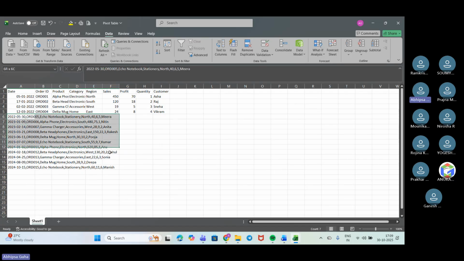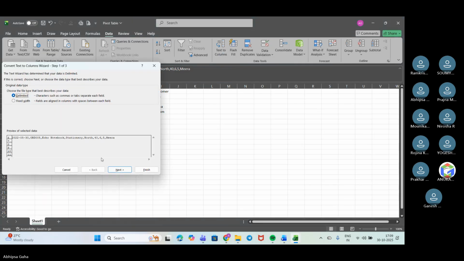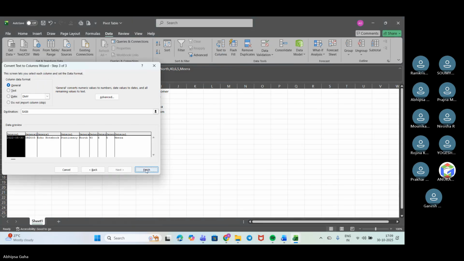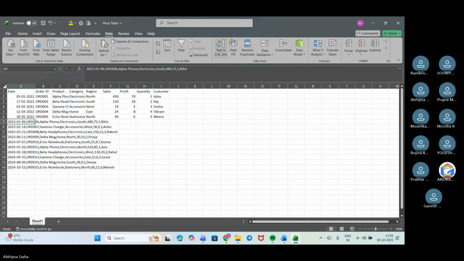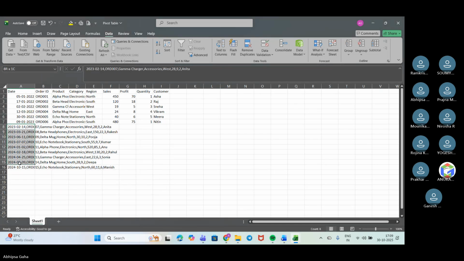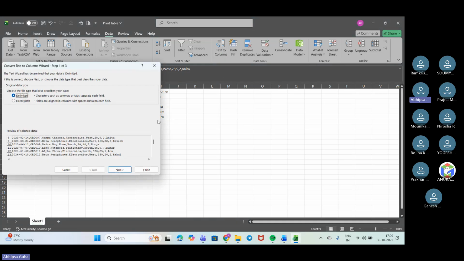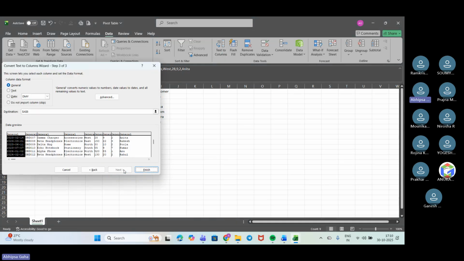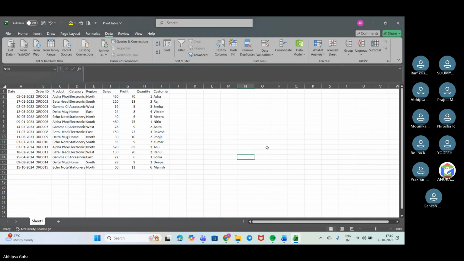It won't work if I just select everything and then go, it will not count, right? So I have to do it one by one. If I do it like this, let's check. Yeah. Right?